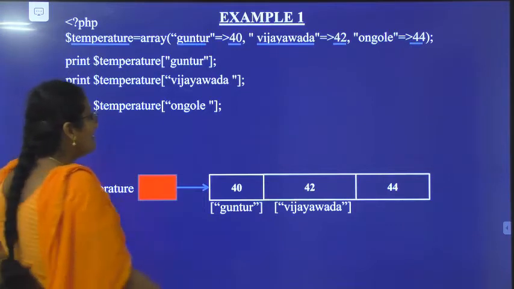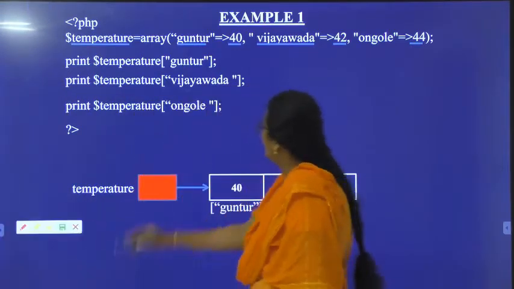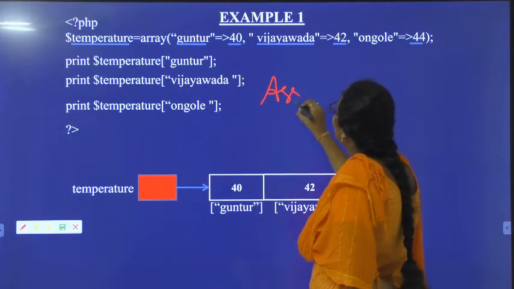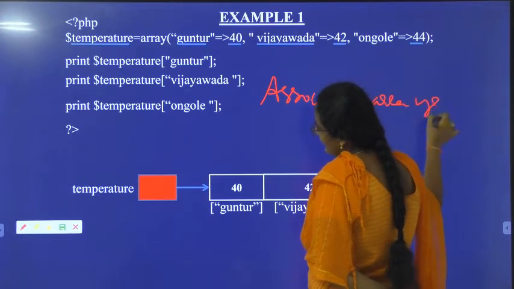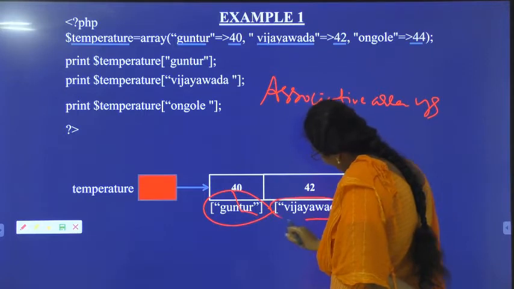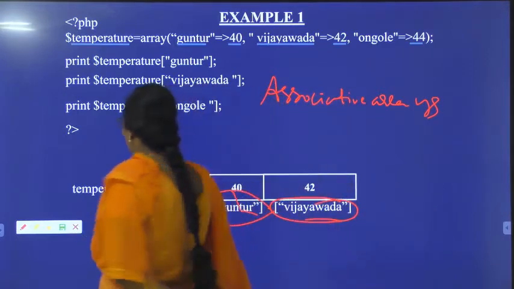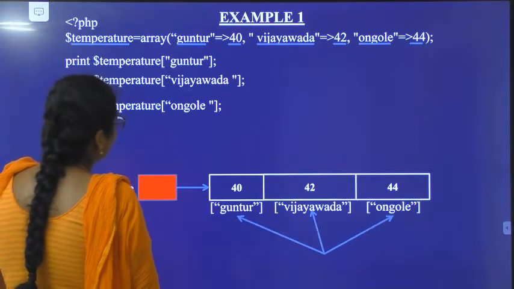See the important thing in associative arrays. So what is the important thing in associative arrays? In associative arrays, we can get the string names as array indices.